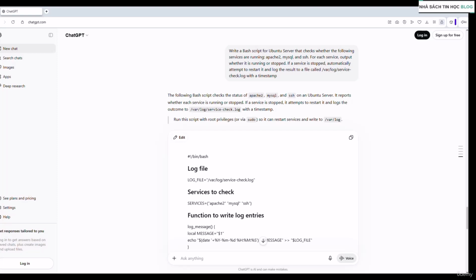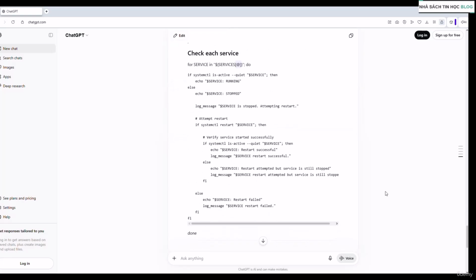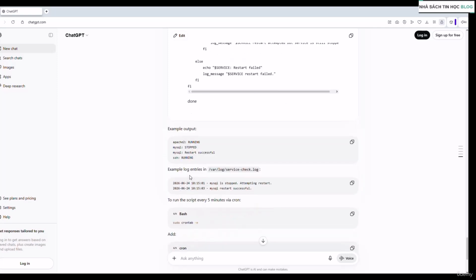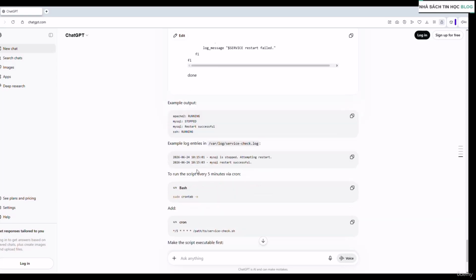We've named the services, told it what to do if one is down, and specified where to log it and asked for specific timestamps. That last detail really matters because without it, you'd get a log file with no context about when things happened. And again, look at what it has given us. It has given us a full Bash script with an example of what the output's going to look like, an example of what the entries to the log will look like as well. And it's even given us instructions of how we could set this script up to be run automatically through cron.